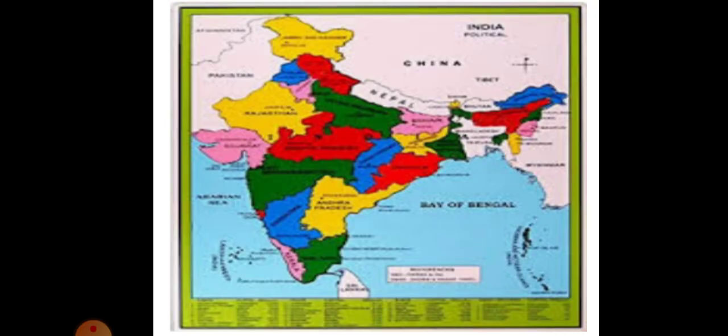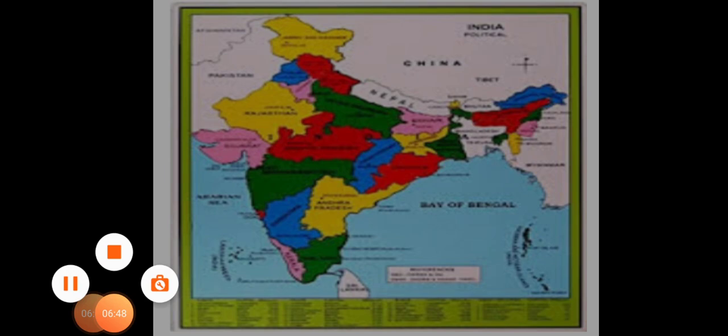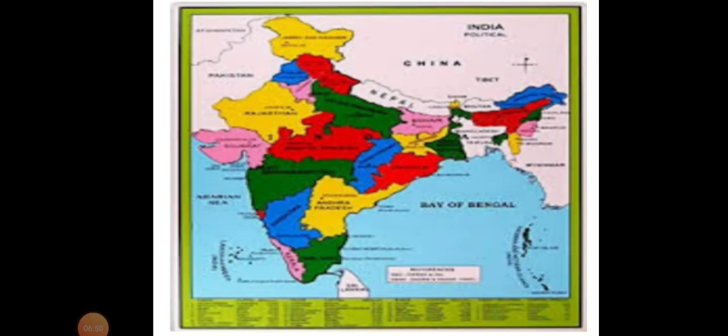Now we will discuss continents. Later on I will discuss continents. Here I will give you maps, for example a map of India, China and different kinds of countries.